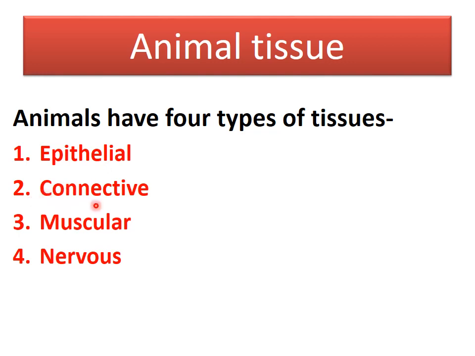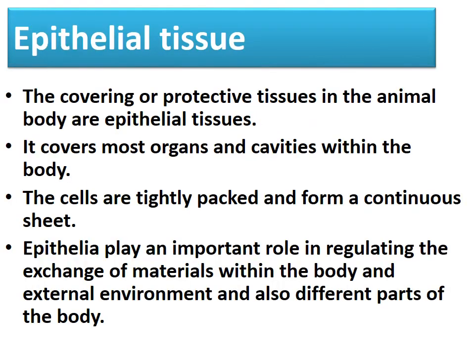Number one is epithelial tissue. Number two is connective tissue. Number three is muscular tissue. And number four is nervous tissue. So these four types of tissues have been classified under animal tissue. Now we will study each in detail one by one.